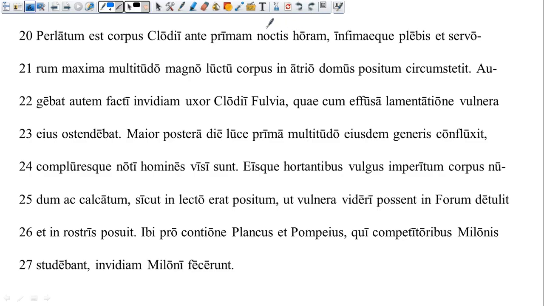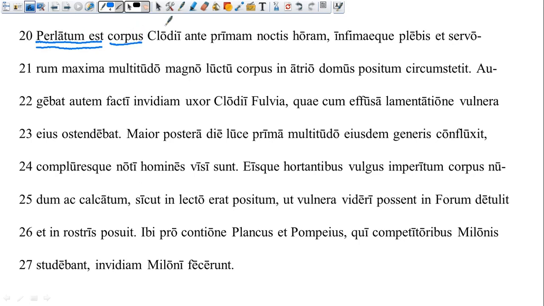In part C, we pick up where we left off from part B, where Clodius's body was sent in the litter back to Rome. So our first sentence is going to go all the way from here down to circumstetit. You want to look for some things to get you started. We've got perlatum est, which is going to be our verb. So we'll start off with that. And then the subject of this verb has to be neuter because of this -um. And then right here, corpus, while it looks masculine, is actually neuter. And that's going to be the subject of our sentence.